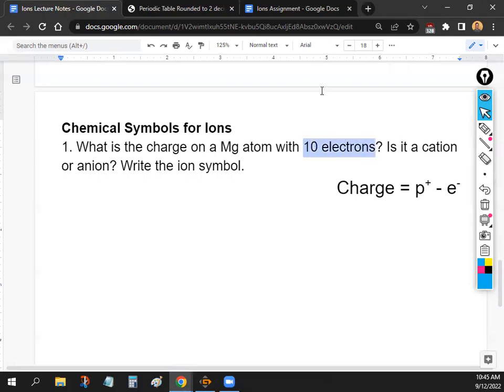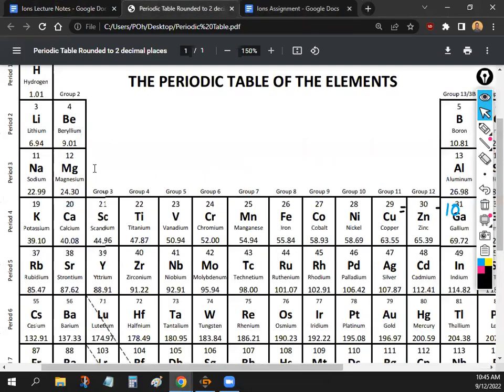Okay, so it tells us that we have 10 electrons, right? So we already have this part right here. We have 10 electrons, so all we need to do is figure out the number of protons. And if we find out protons, we can calculate the charge, right? So let's go to the periodic table. We're looking for Mg. If you take a look at Mg on the periodic table, how many protons does Mg have? Yeah, 12. Same thing that we've been doing for a while now, just the number on top, so 12.